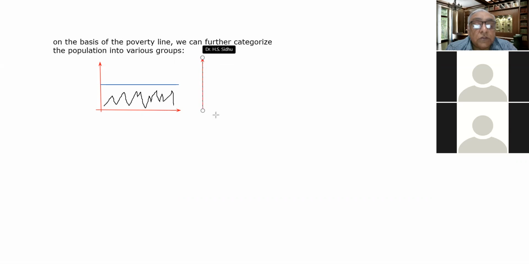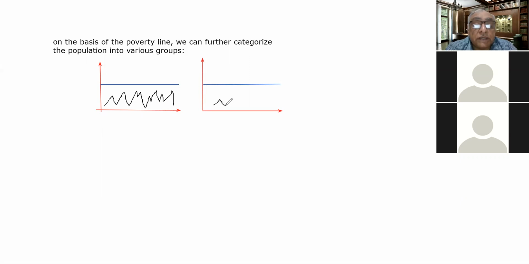Now let me take the x-axis here, and here is the poverty line again. I'm keeping the poverty line at the same level. These are the persons here.